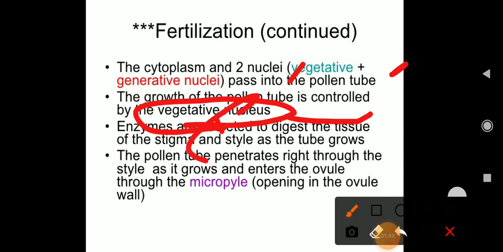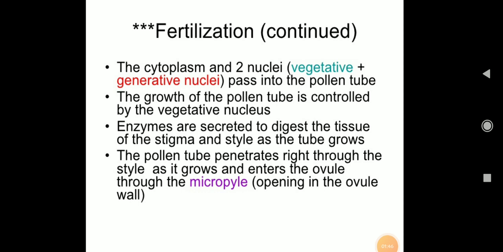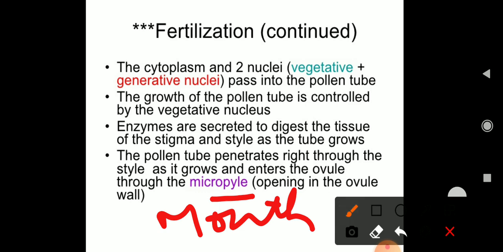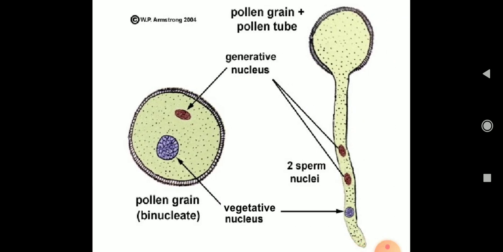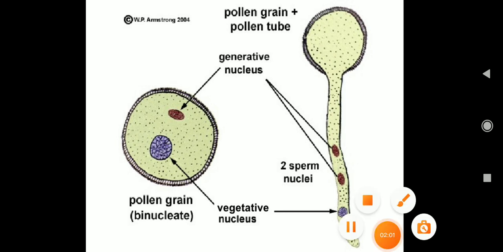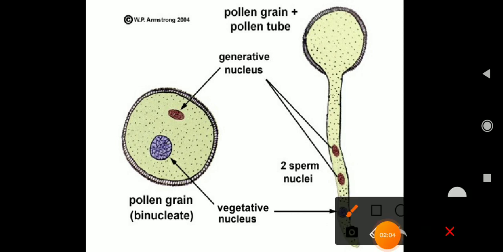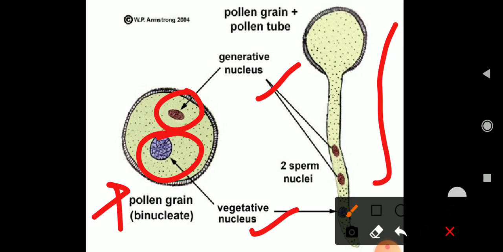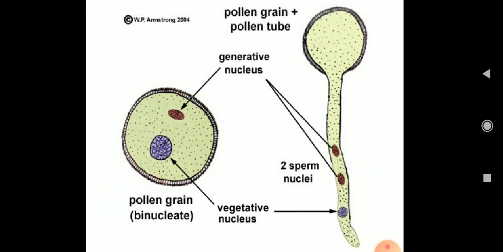Next, enzymes are secreted. The pollen tube penetrates through the micropyle end, which you can say is a type of mouth, right? Next, this is a pollen grain. This is binucleate, where the larger cell is the vegetative nucleus and the smaller one is the generative nucleus, right? And this forms a pollen tube. The pollen tube degenerates after a short period of time, right?